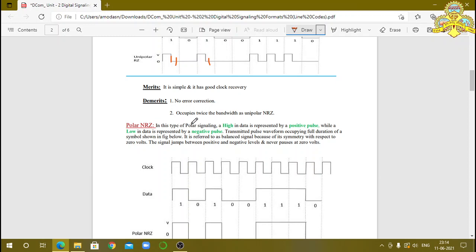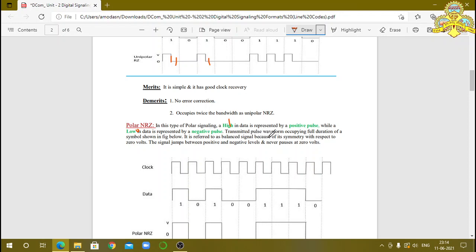In this type of polar signaling, a high, that means bit 1, in data is represented by a positive pulse, while a low, that means 0, in data is represented by a negative pulse. 1 is represented by a positive pulse, and 0 is indicated by a negative pulse.